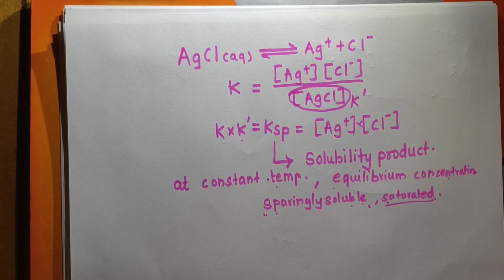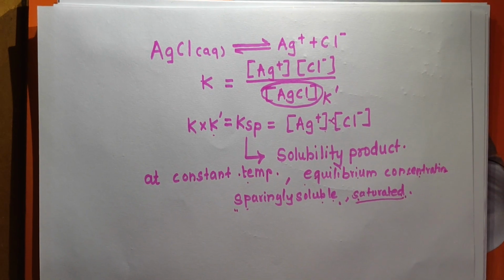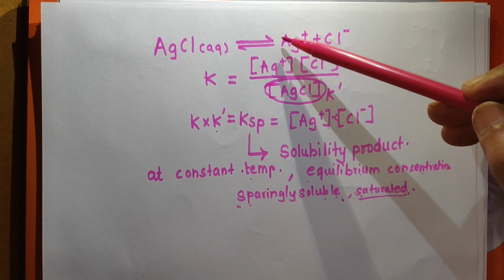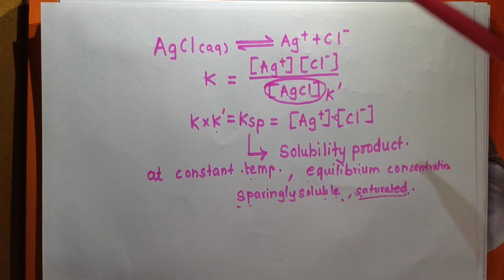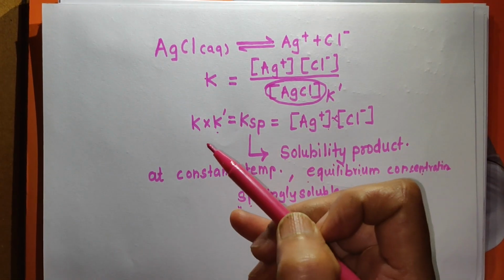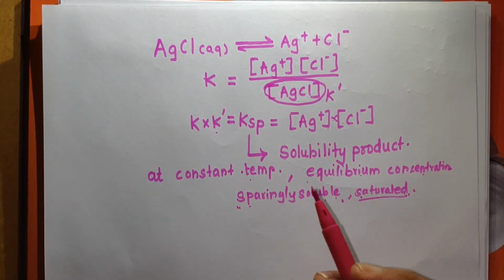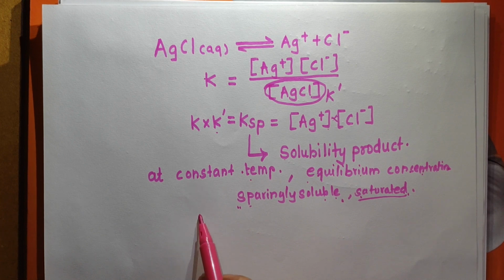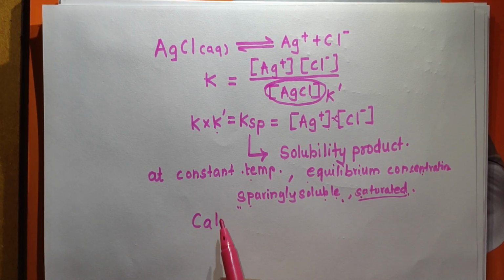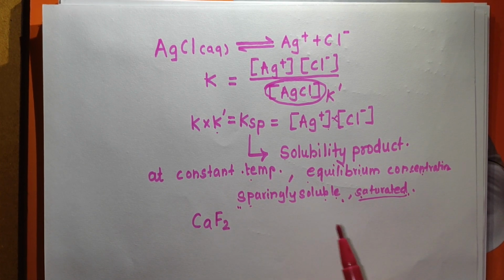Now in AgCl we have obtained one Ag plus ion and one Cl minus ion from one molecule of AgCl. But not all salts or molecules are like this. For example, suppose we have calcium fluoride, CaF2. This is also a sparingly soluble salt. How will it ionize?